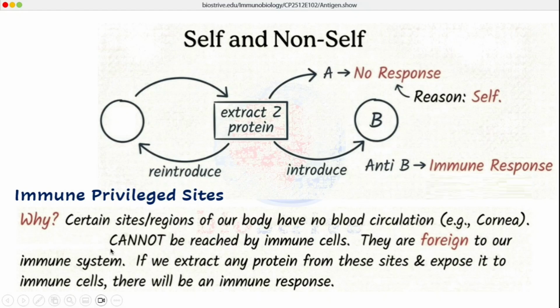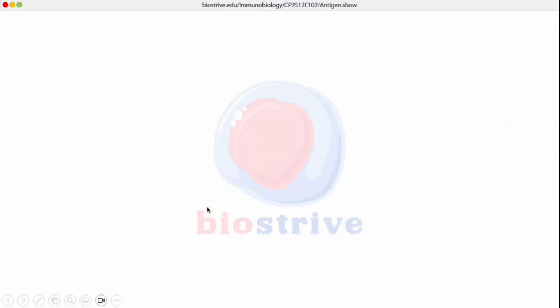These sites are never reached by the immune cells and they are considered foreign to the immune system. But we artificially extracted a protein from the cornea and reintroduced it back to this organism. That is why there is a massive response against protein B. This is the concept of self and non-self proteins with respect to the immune privileged sites.